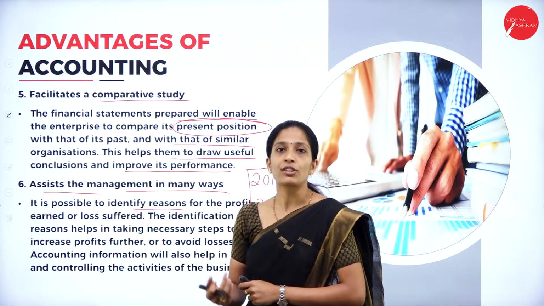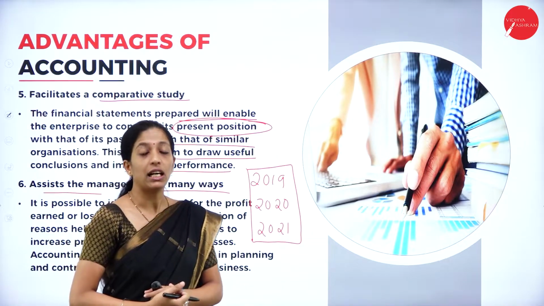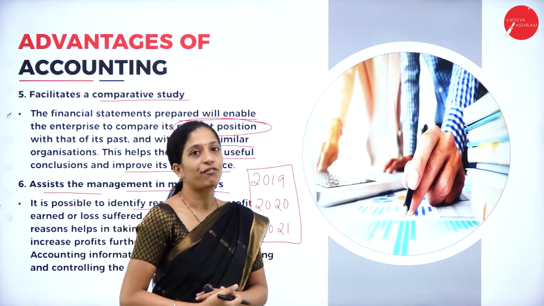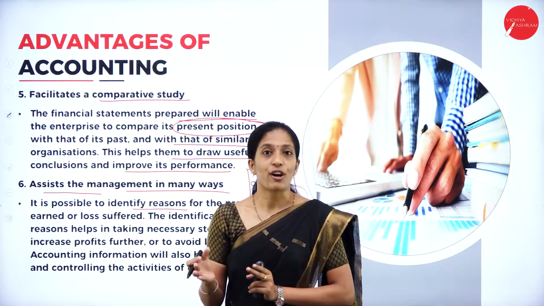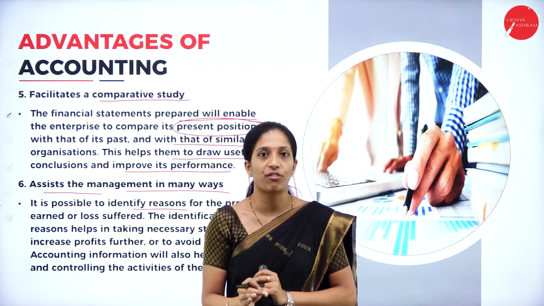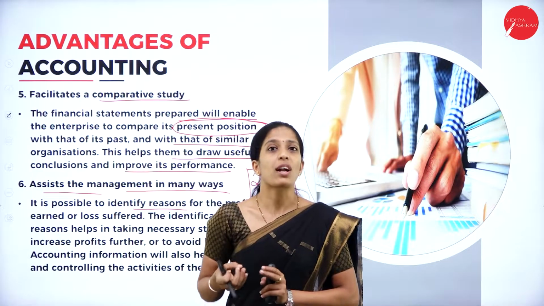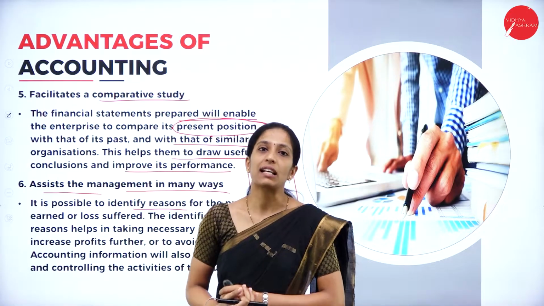So, if we maintain proper books of account, at the end of the financial year we'll come to know the net profit or net loss of the organization. Suppose it is net profit. So, what are the decisions that have to be taken based on net profit? If it is net loss, then what improvements can be made in the future in order to increase the profit?